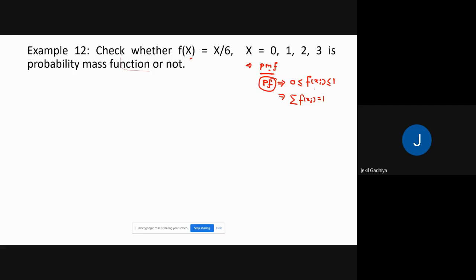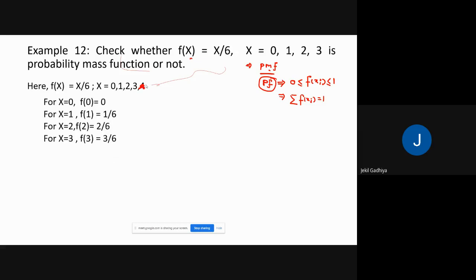First condition, to verify the first condition, first we need to find the value of the function at these points. Values are here. For x equal to 0, value of the function is 0. For x equal to 1, it's 1 by 6. For x equal to 2, if we replace 2 here, then it's 1 by 3. For x equal to 3, if we replace 3 here, then it's 1 by 2, that means 3 by 6. Each value is less than 1 and greater than 0. That means it is in between 0 to 1. This condition is satisfied here.